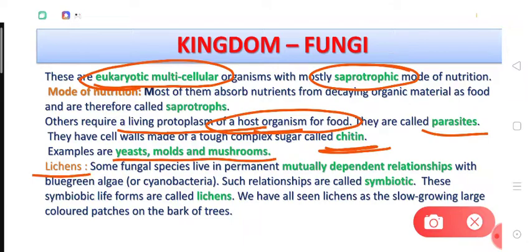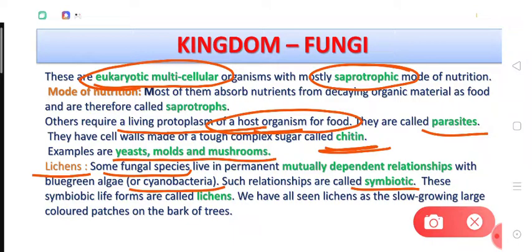If we talk about lichen, then you can see it on the branches of plants, or you can see it on the rocks during the rainy seasons. You will see that there are greenish patches on them, right? These greenish patches may be the lichens, and lichen is such an organism. Actually, this is an association between a bacteria known as cyanobacteria and the fungi. So certain fungal species may live along with the cyanobacteria in a close relationship in which both the fungus and cyanobacteria are helpful to each other. Such an association is called the lichen, and such a relationship is called a symbiotic relationship.